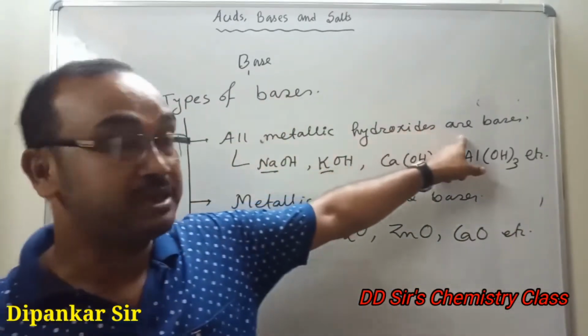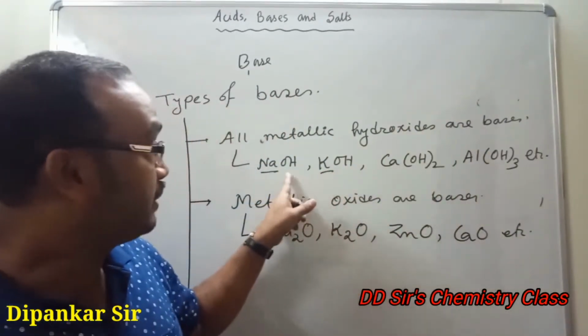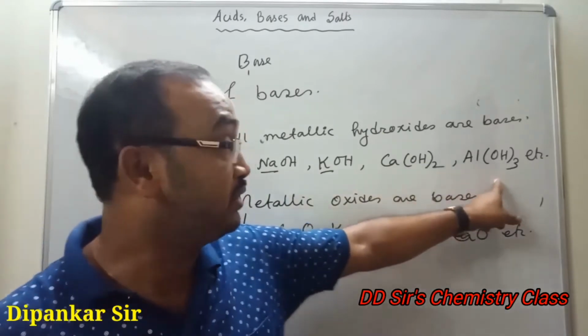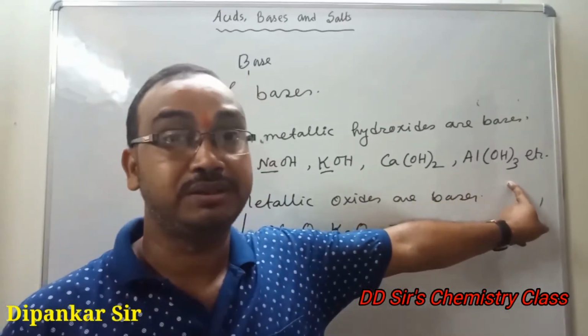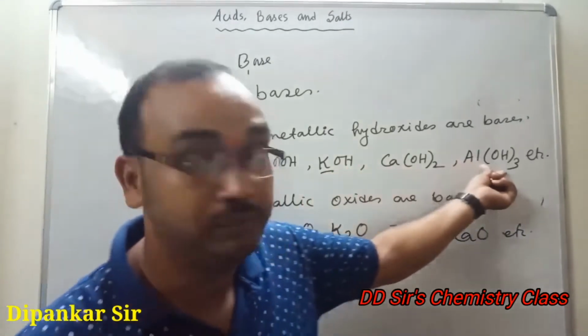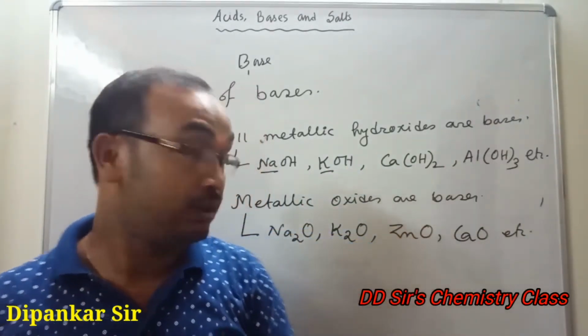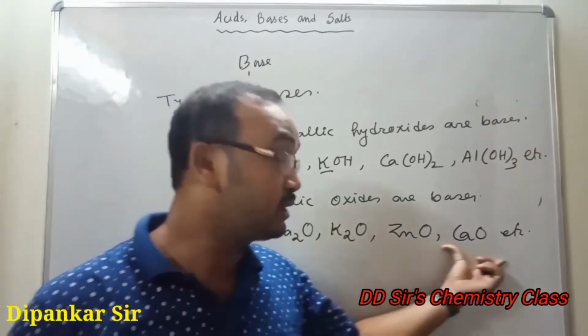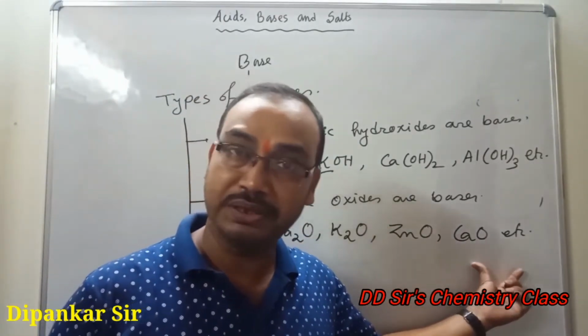Metallic hydroxides are bases, it is very easy. Whenever you dissolve them in water medium, they release hydroxide ion, so they are bases. But how are metallic oxides bases?